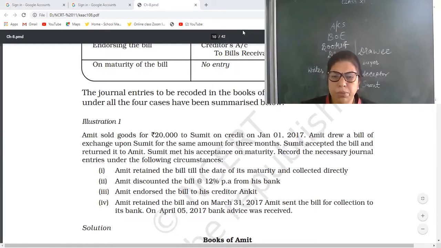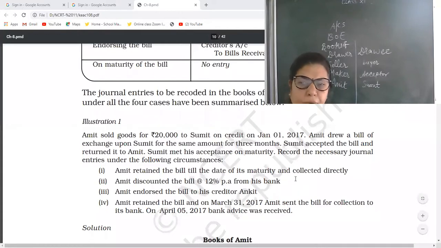And fourth, Amit retained the bill. On 31st March, he sent the bill for collection to its bank. BSC, bill sent for collection. Then on 5th April, bank advice was received, meaning the bank informed him that the payment was received. So 4 payment mechanisms are there. Now how to pass the general entries, look one by one.